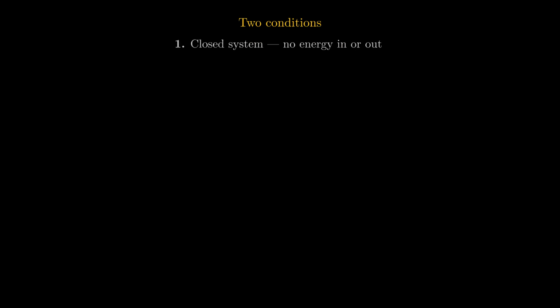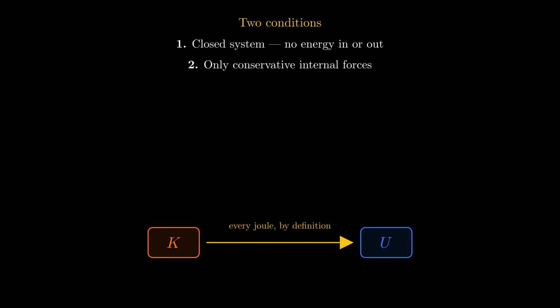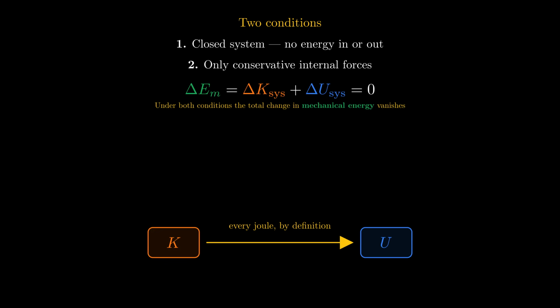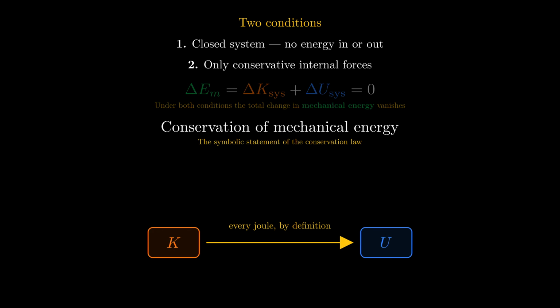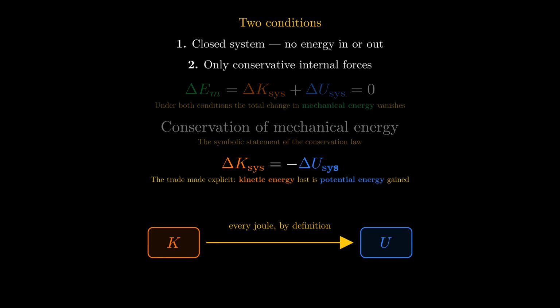Now impose two conditions. First, the system is closed, no energy enters or leaves across its boundary. Second, the only internal forces doing work are conservative ones. Under those conditions, every joule a conservative force removes from kinetic energy reappears by definition as potential energy, and the total change in mechanical energy is zero. Delta E sub m equals delta K of the system plus delta U of the system equals zero. That equation is the conservation of mechanical energy.